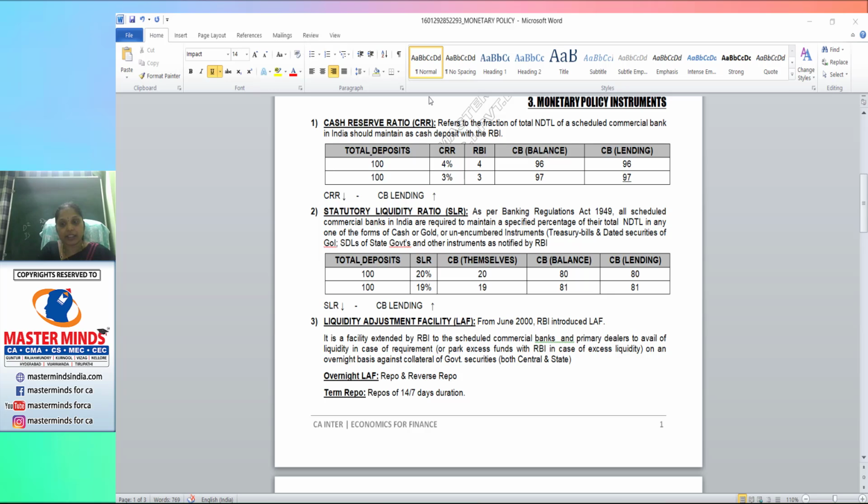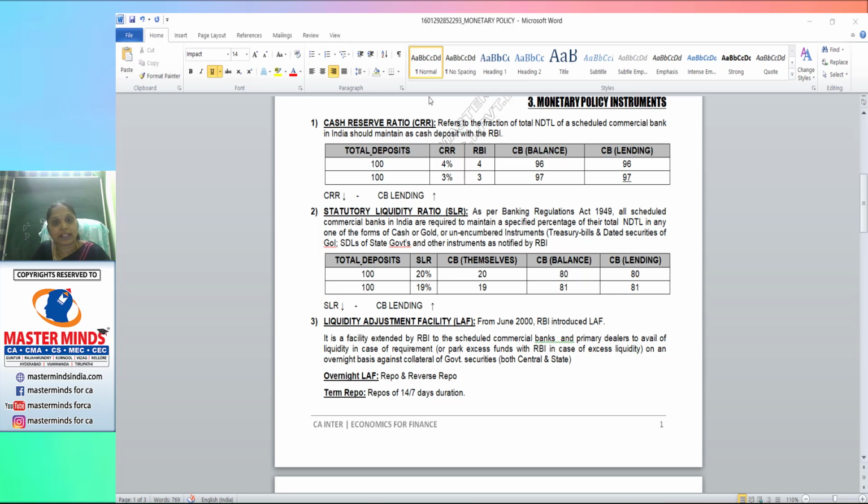Today it is 28th September 2020. Today the bank's business has been completed, the time is over. Around 7 to 7:30 p.m., the bank managers, through the negotiated dealing system, will watch what their total deposits are and what their loans or withdrawals are. If they feel that their outflows are excess compared to inflows, they will be in need of cash. During 7 to 7:30 p.m. they borrow money from the Reserve Bank of India, and this process is known as repo on an overnight basis.